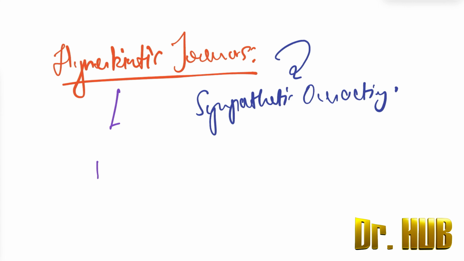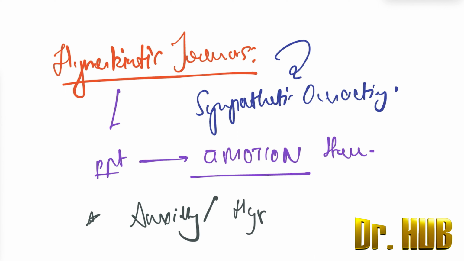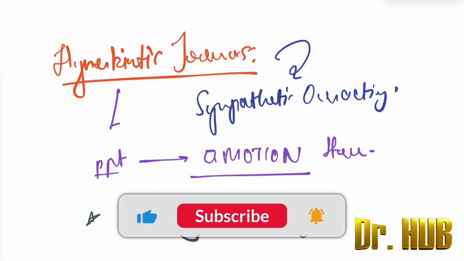It is precipitated by emotional stress. And what are the causes of this? The cause of hyperkinetic tremors can be anxiety, as well as hyperthyroidism.